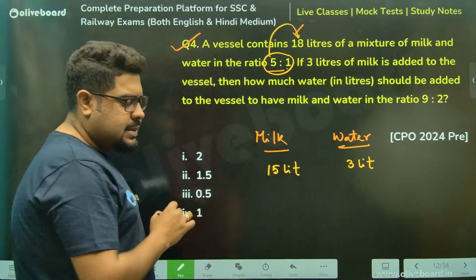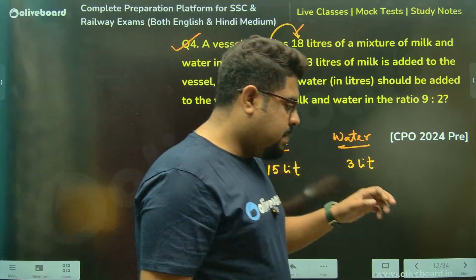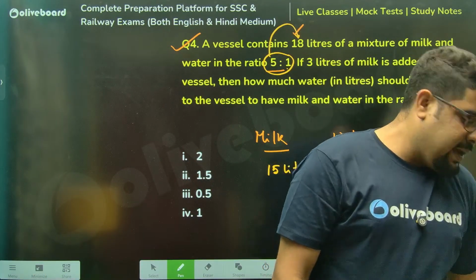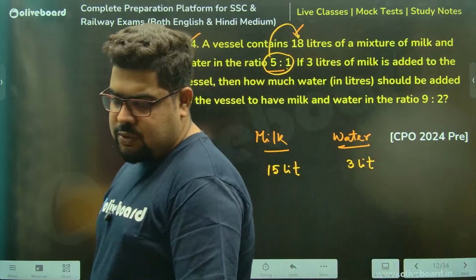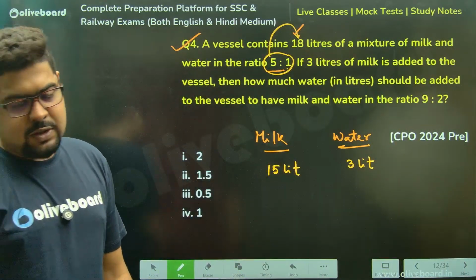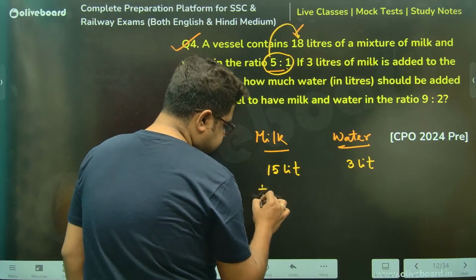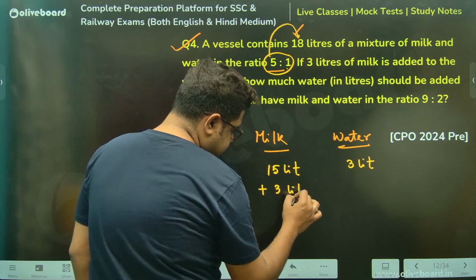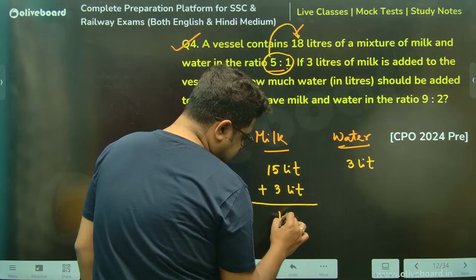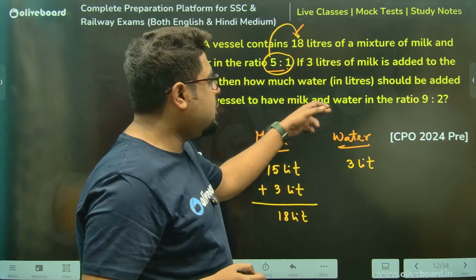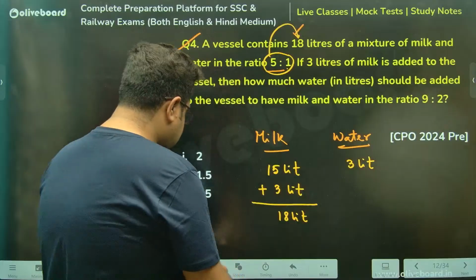Everybody agrees? Basic ratio calculation. No worries whatsoever. Now, 3 liters of milk is added. Now this is 18 liters of milk. Now the ratio of milk to water must be 9:2, sir.